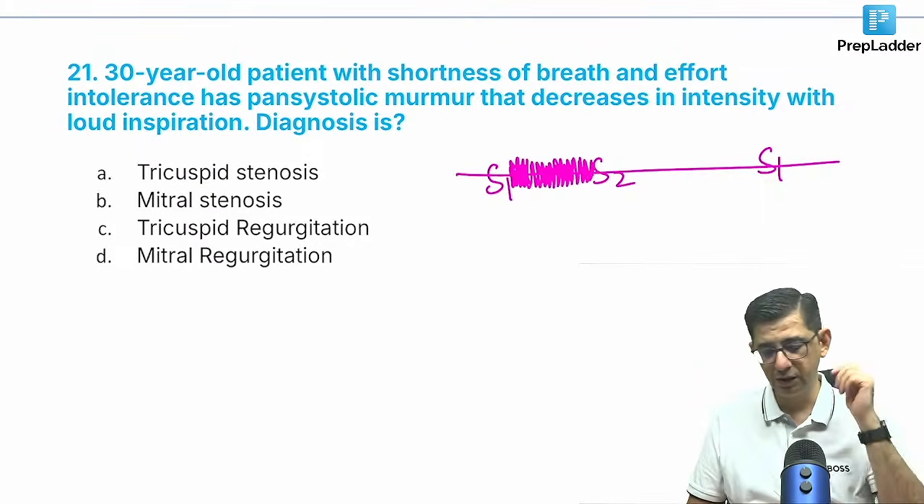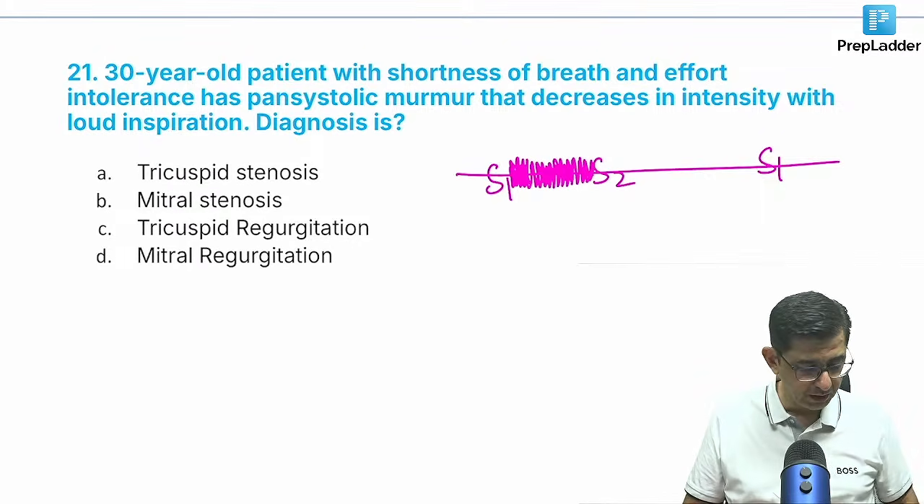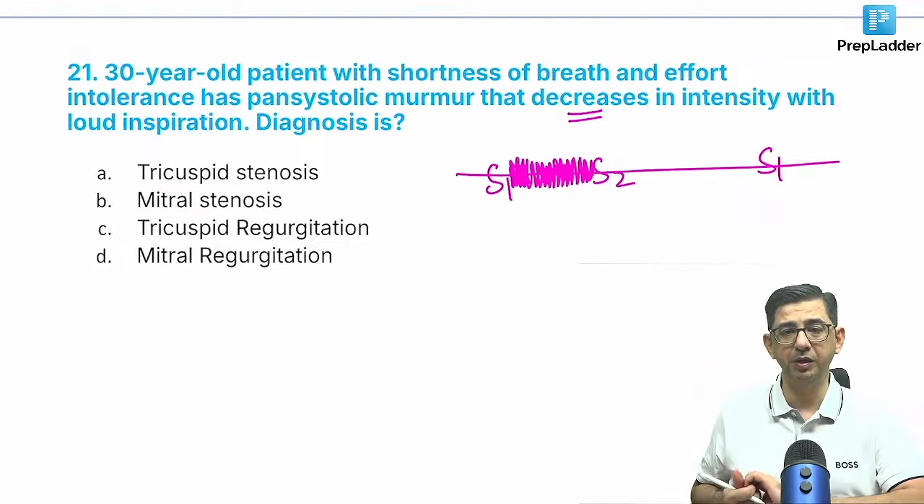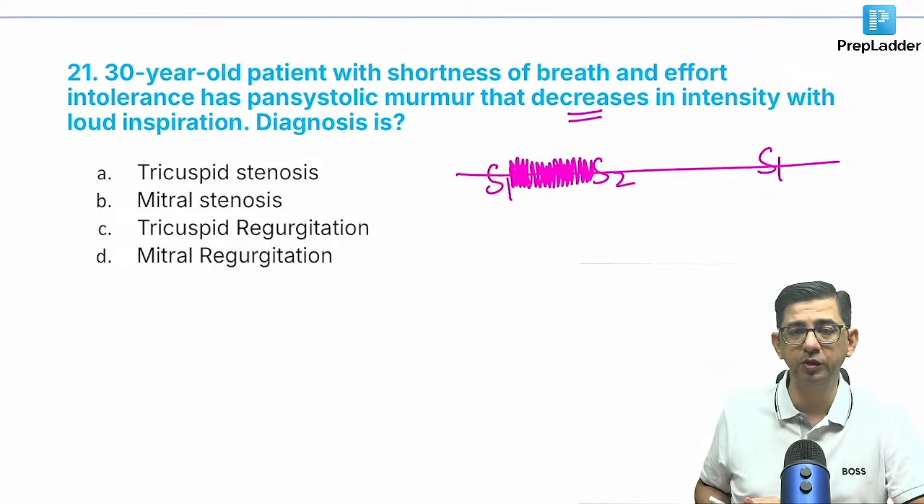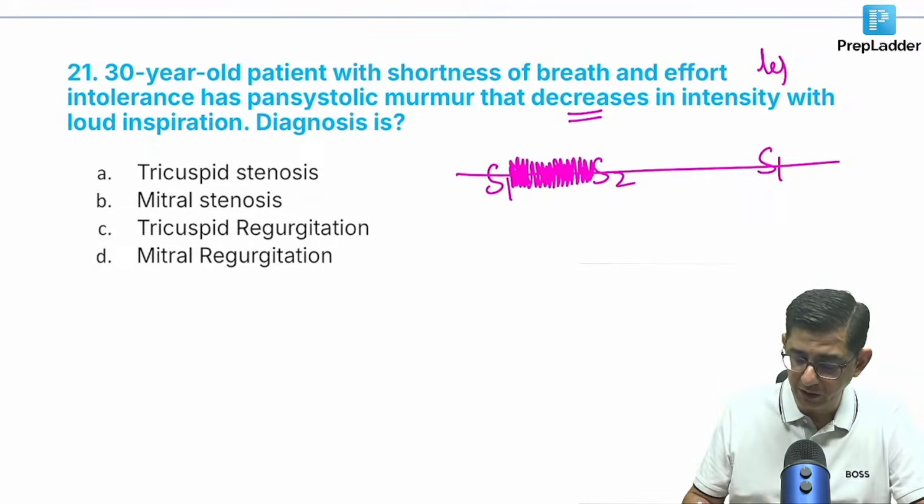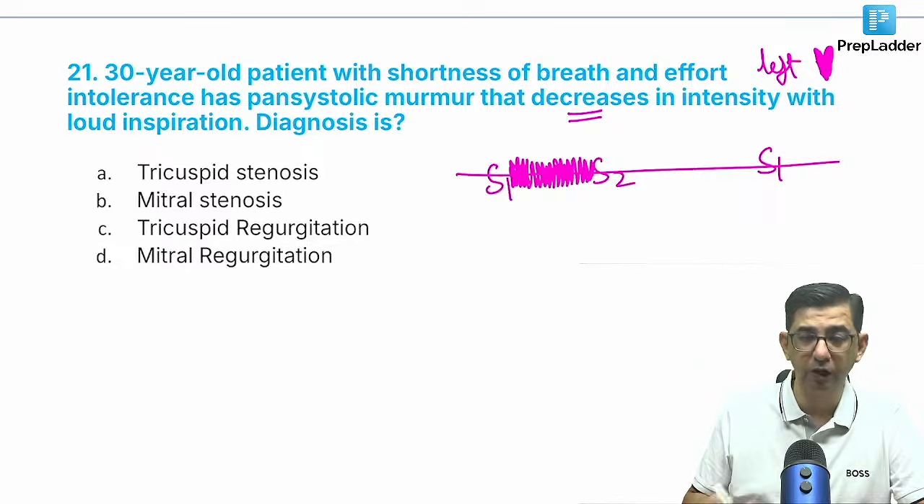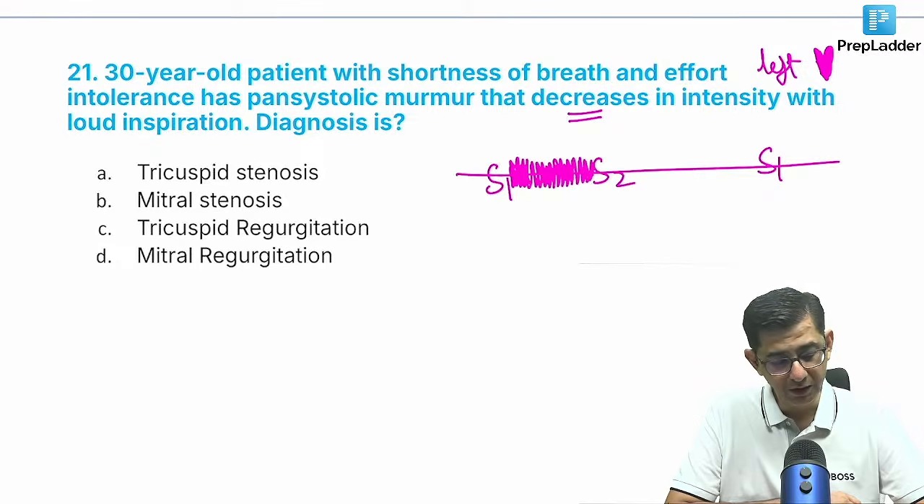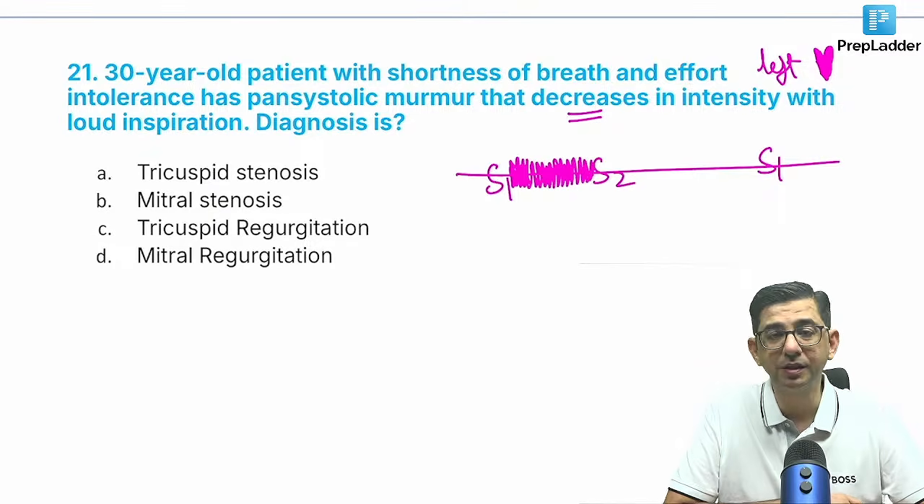Yes guys, the murmur is decreasing in intensity with loud inspiration. Because it is decreasing with inspiration, it is a murmur of the left side of the heart. It is the left heart that is involved in this case, not the right heart. If the murmur was increasing in intensity with inspiration, then the answer would have been tricuspid regurgitation. The answer to this question is not C, guys. It is D, because in mitral regurgitation, left-sided murmurs decrease with inspiration and right-sided murmurs increase with inspiration.